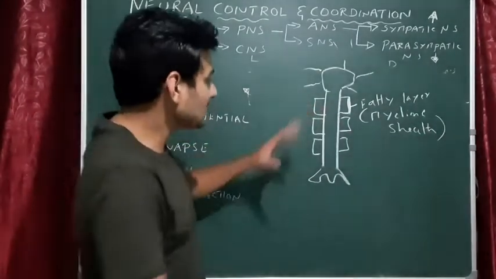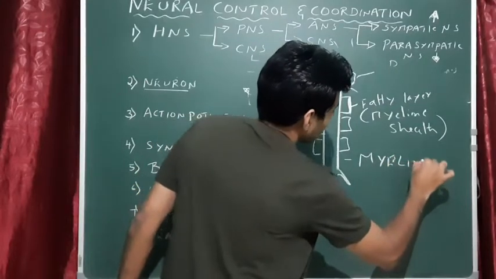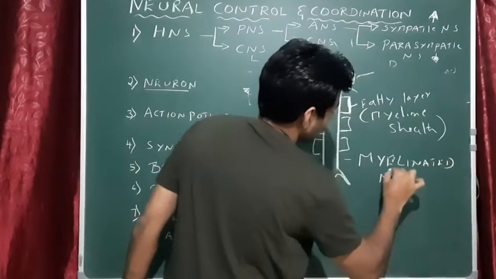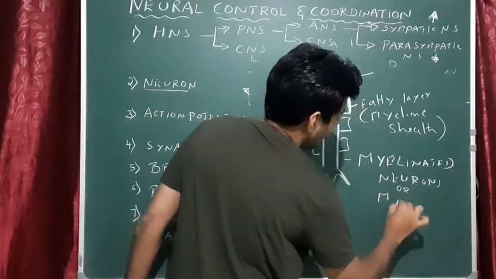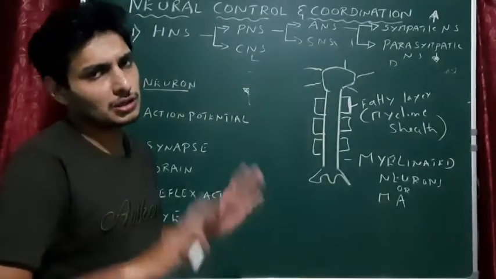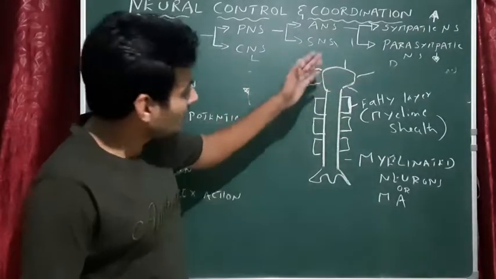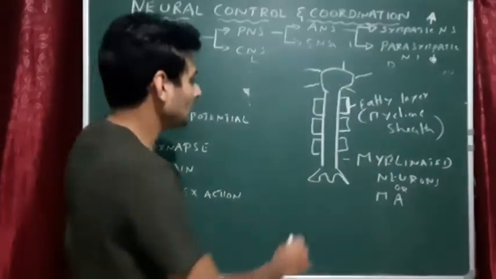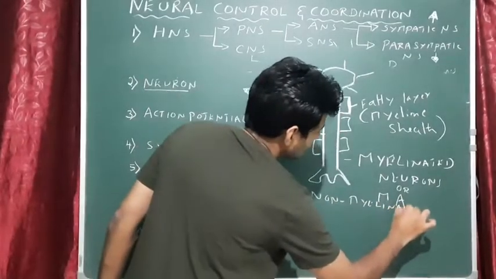Got it? And these types of neurons are called myelinated neurons, also called myelinated axons. Don't get confused, myelinated axon and myelinated neuron are one and the same. Whereas some neurons may not have Schwann cells, and they are called non-myelinated.